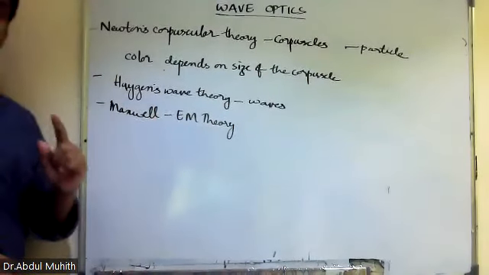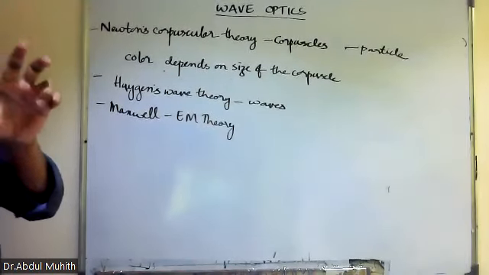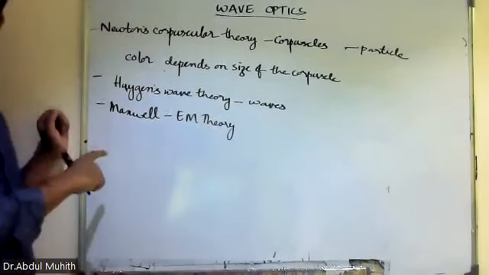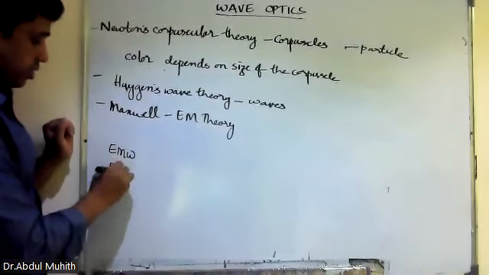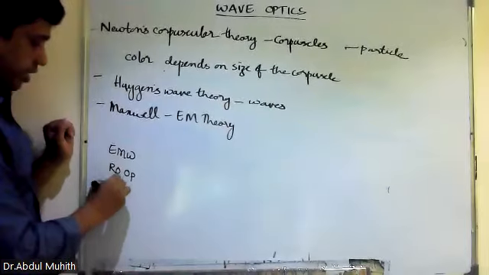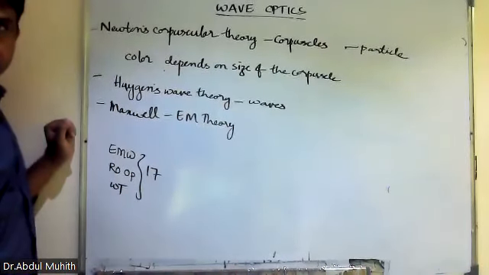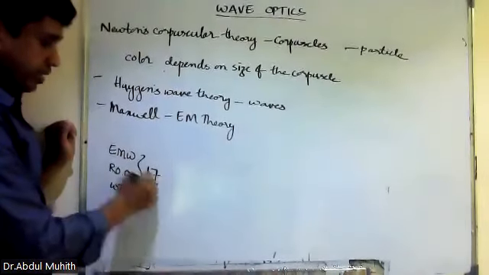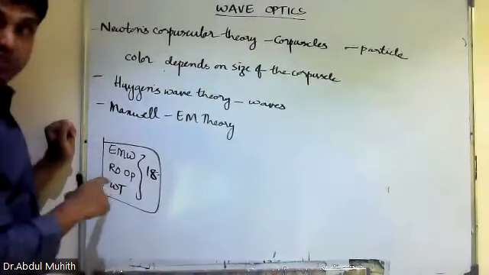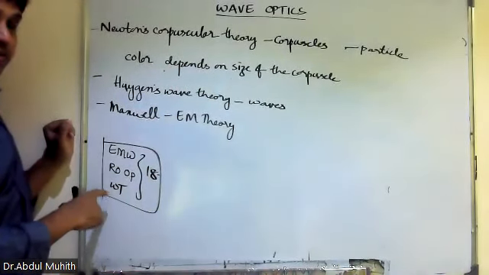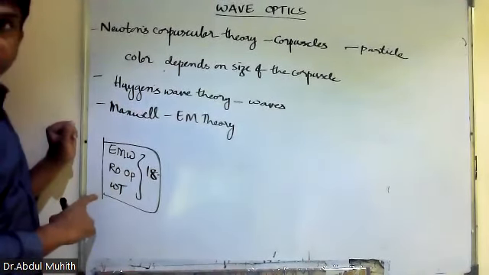Right now, I'm going to keep a test after wave optics. Three chapters, one module together. It's like 17 marks, right? Electromagnetic waves, ray optics and optical instruments, and wave optics. Is it 17 or 18? Then I am going to conduct a test the day after tomorrow. Not tomorrow, the day after. I'll fix Sunday.